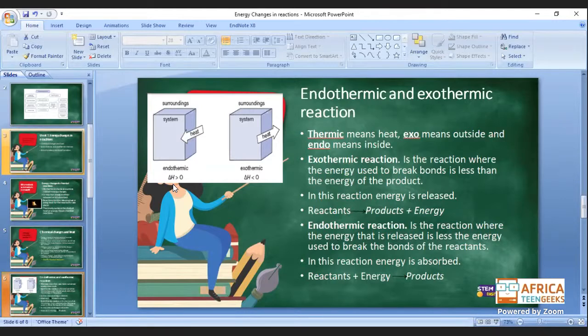Okay, simple definition. So when the change in H is greater than 0, we know that this is an endothermic reaction. But when the change in H, which is a change in enthalpy, is less than 0, then we know this is an exothermic reaction. But don't worry, we're going to get to the changes in these chemical reactions very soon. For now, we are getting there.